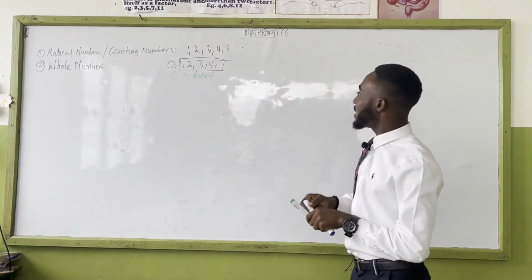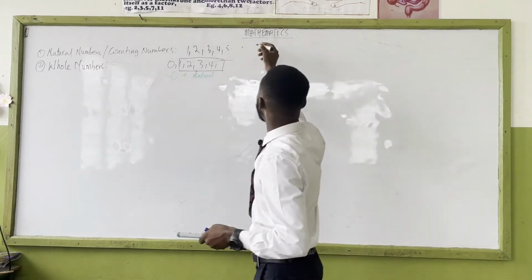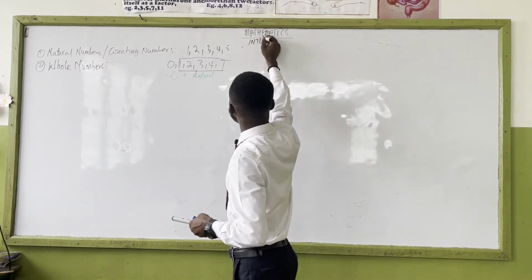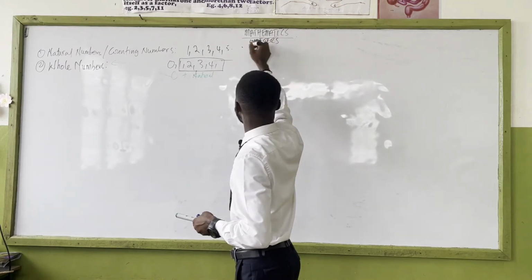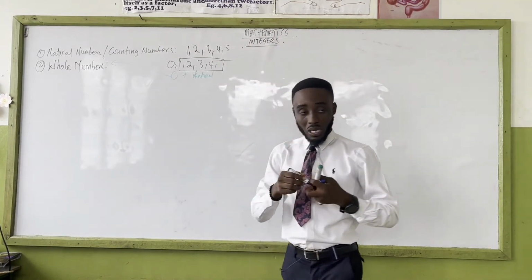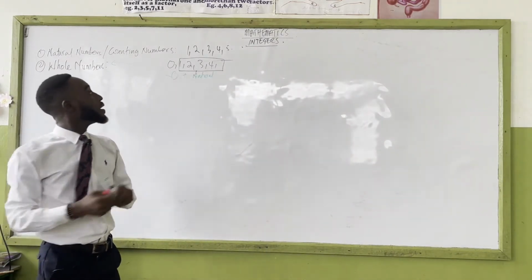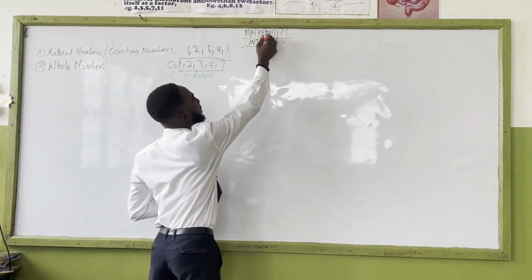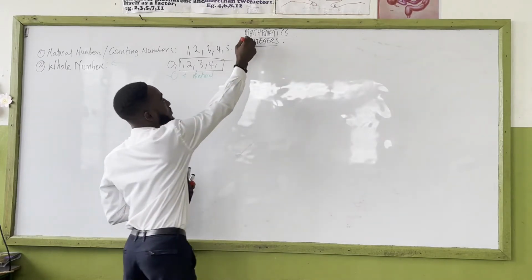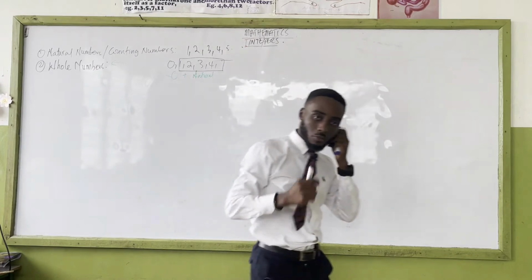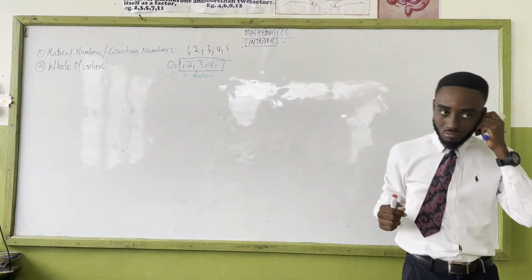Okay, we'll look at the third one, which is our main lesson for today. It's called integers. But before we talk about integers, take note of this: the first 3 words, this INTE here. Who knows any word with INTE?